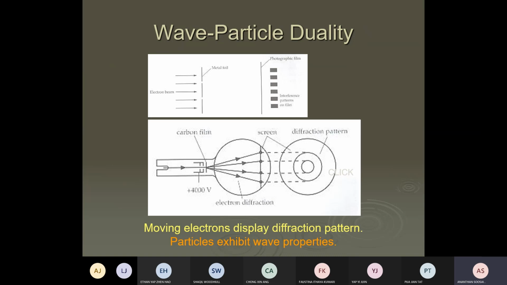The electron passes through a carbon film. The carbon film is actually the slit, the gap between one carbon atom and another carbon atom. The gap is actually the same as the wavelength of the electron. You might find it weird that I say wavelength of the electron. So when the electron passes through this small gap, like one slit, what happens? The electron shows fringes. It's diffracted. Diffracted means the electron only hits at specific points.